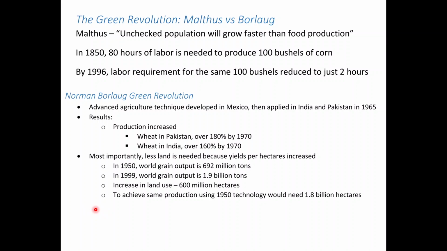To put it in perspective, to achieve the same production using 1950s technology, we would need to increase land by 1.8 billion hectares. So land is freed up. We can do other things with it. Also, labor is also freed up.